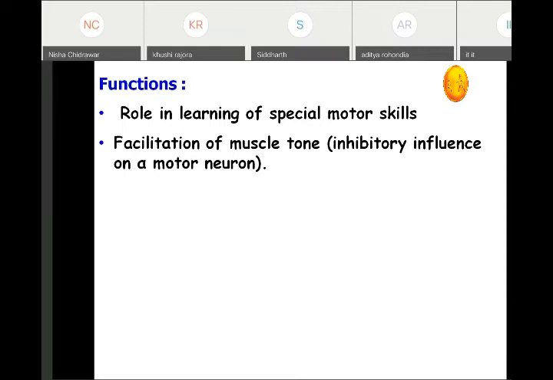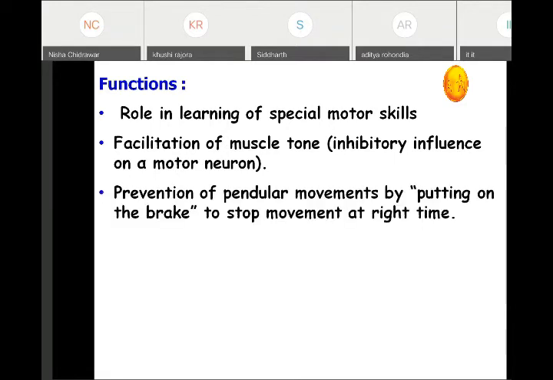So whenever there is damage to the cerebellum, it will cause hypotonia because of the loss of inhibitory influence on the alpha motor neuron. Then it prevents the pendular movement by putting on the brake to stop the movement at the right time.